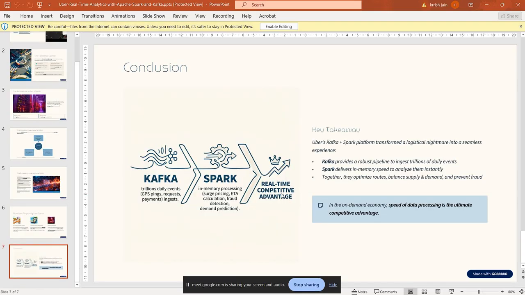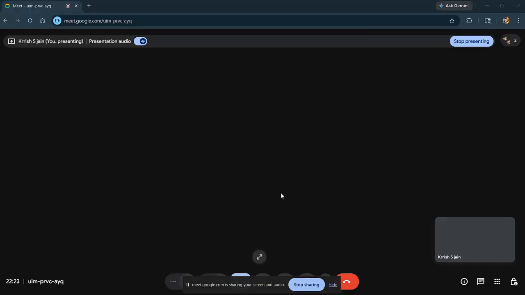Key takeaway: Uber's Kafka plus Spark platform transformed a logistical nightmare into a seamless experience. Kafka provides a robust pipeline to ingest trillions of daily events. Spark delivers in-memory speed to analyze them instantly. Together, they optimize routes, balance supply and demand, and prevent fraud. In the on-demand economy, speed of data processing is the ultimate competitive advantage.